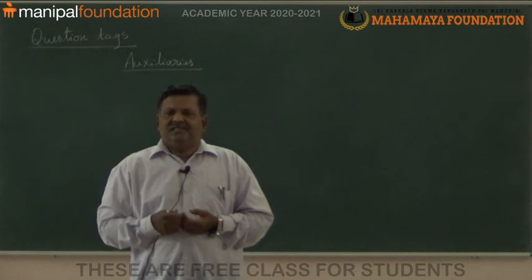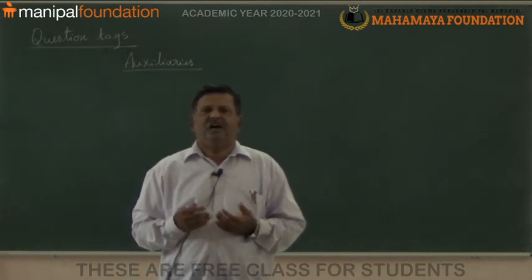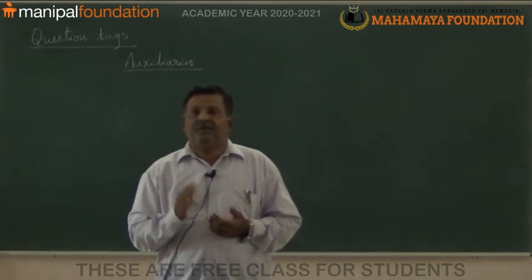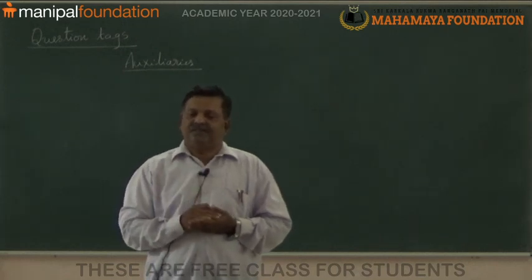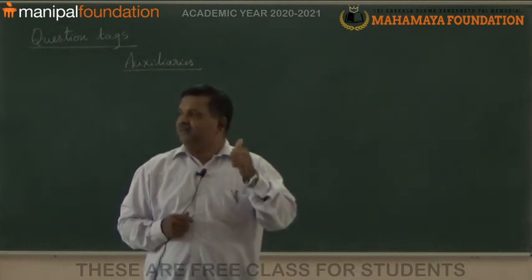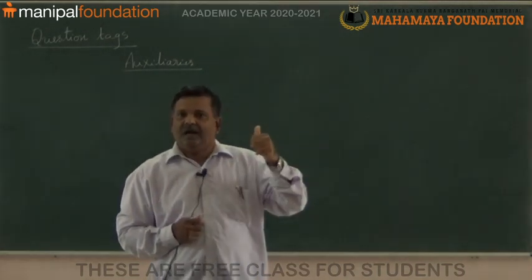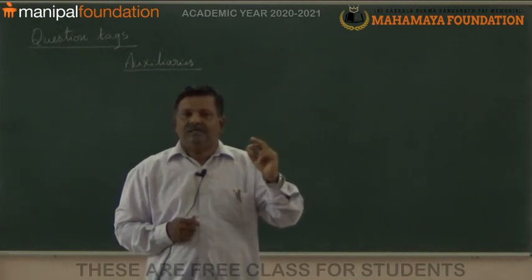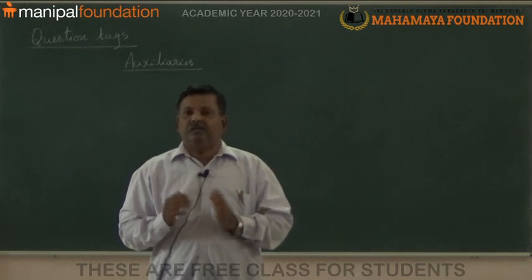So what are these? Am, is, are. All these are called auxiliaries because they are helping verbs.